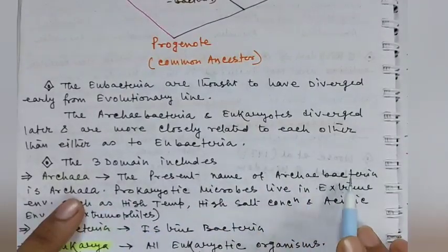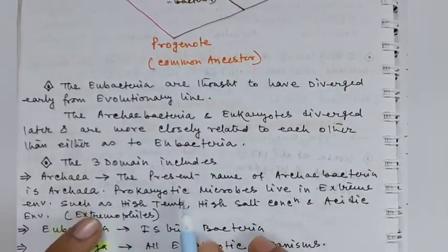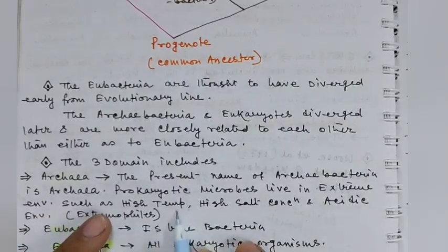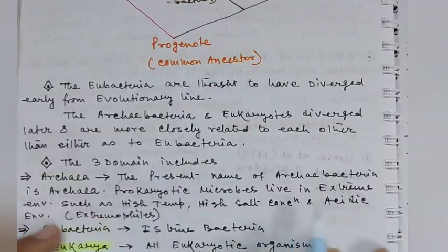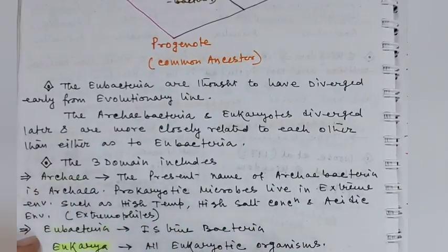This was the first domain of Carl Woese in the three domain system of classification. The prokaryotic microbes that live in extreme environments such as high temperature, high salt concentration, and acidic environments are included under this domain Archaea.